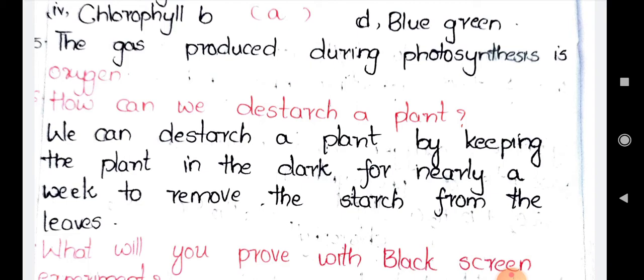We can destarch a plant by keeping it in a dark room for nearly a week. If you keep it in a dark room, no sunlight will fall on the plant. As sunlight is not falling on it, the plant cannot do photosynthesis. As it is not doing photosynthesis, whatever starch is present in the plant will gradually be utilized and no new starch will be formed. In that way you can remove the starch from the plant. So the answer is, you have to keep the plant in a dark room where no sunlight falls on it. If you keep it like that for a week, the starch will automatically be removed from the plant. So that is the answer for this question.